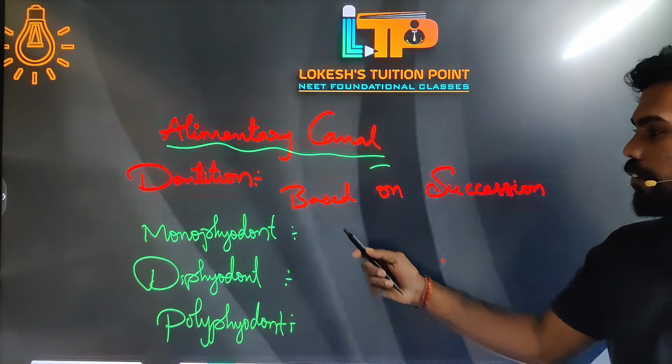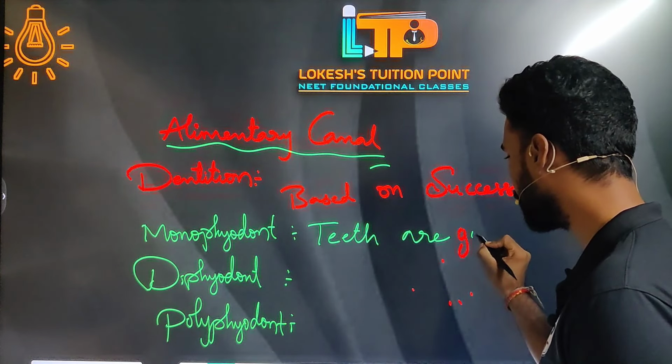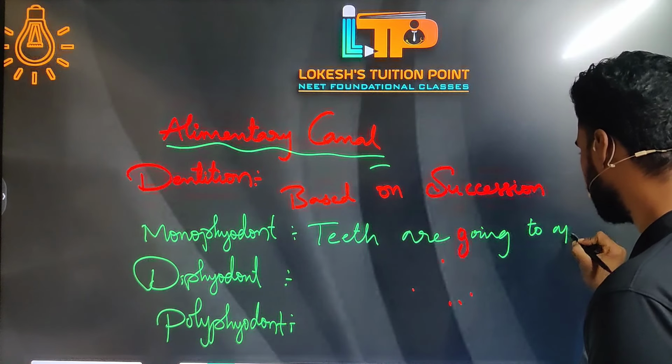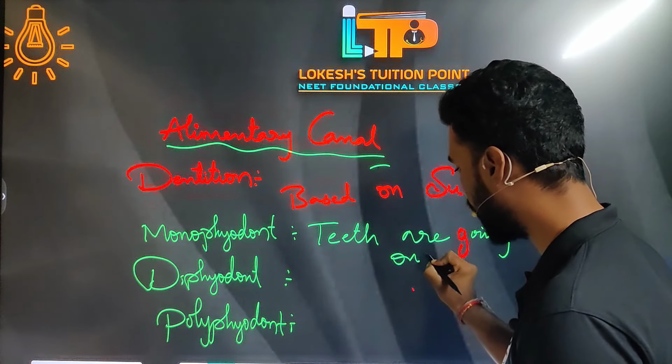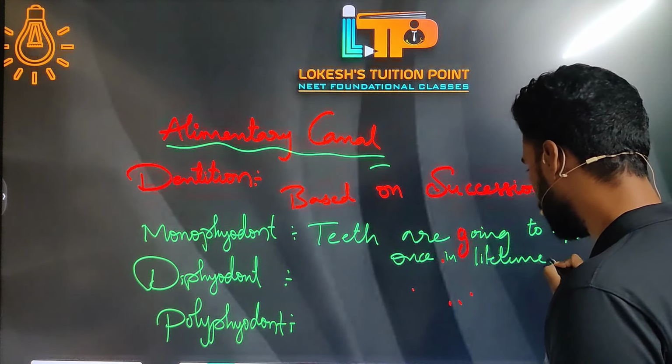Now in case of monophyodont, teeth are going to appear only once in lifetime. That's why we call it monophyodont. An example for monophyodont is the toothed whale, which belongs to the Odontoceti family. In this whale, teeth appear only once, whereas in diphyodont, teeth appear twice in lifetime.